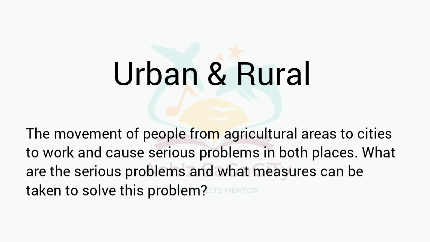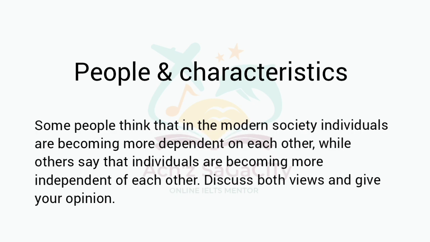Next one, people and characteristics. Some people think that in the modern society, individuals are becoming more dependent on each other, while others say that individuals are becoming more independent of each other. Discuss both the arguments and try to give your opinion in the third body paragraph. What do you think about that particular topic?